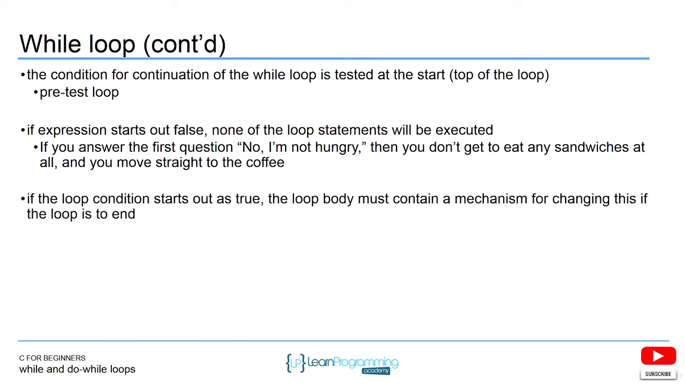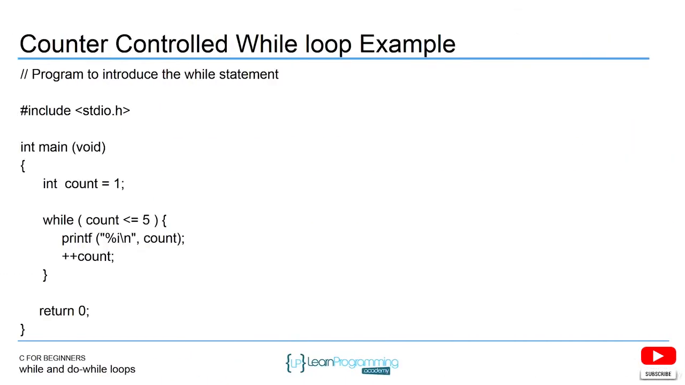If the loop condition starts out as true, the loop body must contain a mechanism for changing this if the loop is to end. Otherwise, you're going to have an infinite loop. So with the for loop, where you modify the loop control variable in a single statement, it's the same thing in the while loop, except you have to do it in the body. So the while loop is going to initialize the loop control variable somewhere, and then it's going to modify it inside the body of the code. So as I mentioned, the while loop can do everything a for loop does, it's just different syntax. And again, the for loop is shorter, you can do everything in one line, whereas the while loop you have to do those 3 things on separate lines.